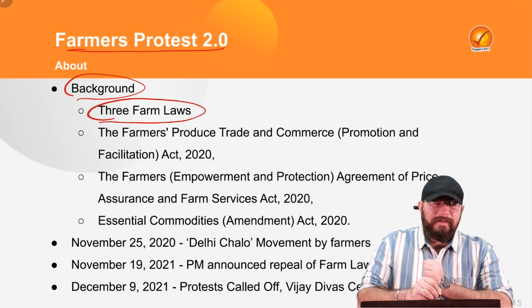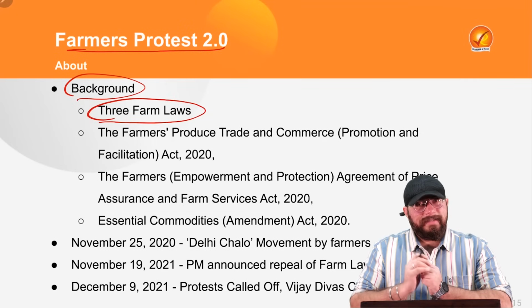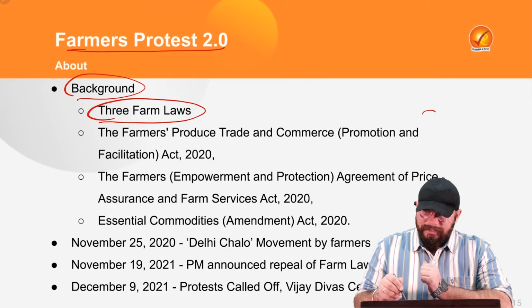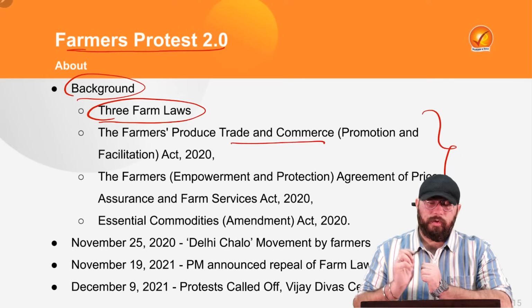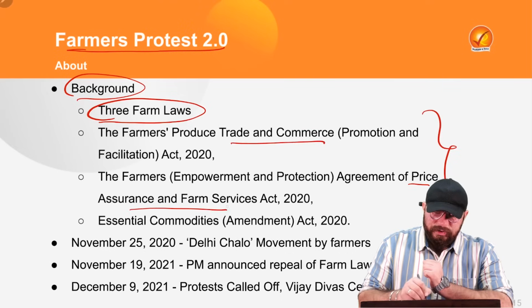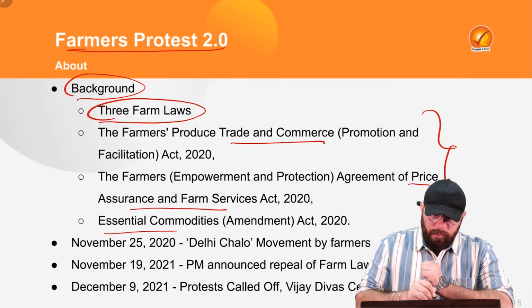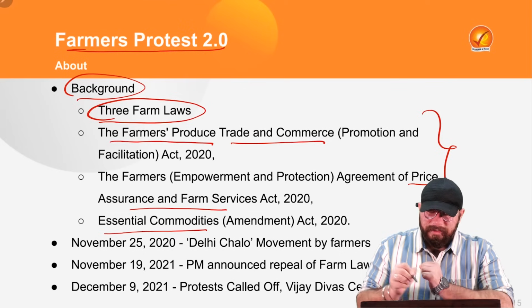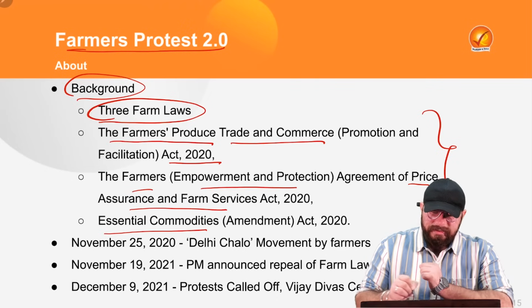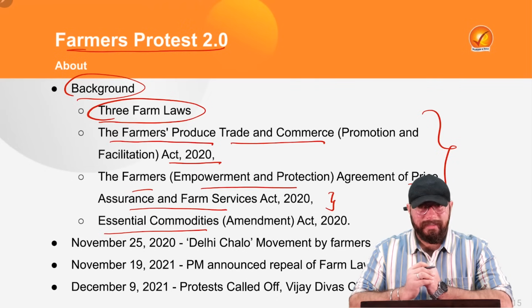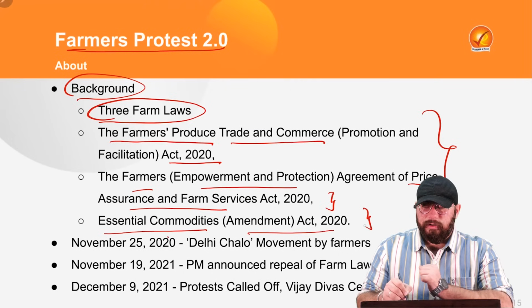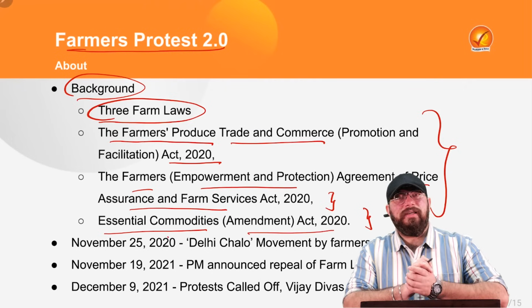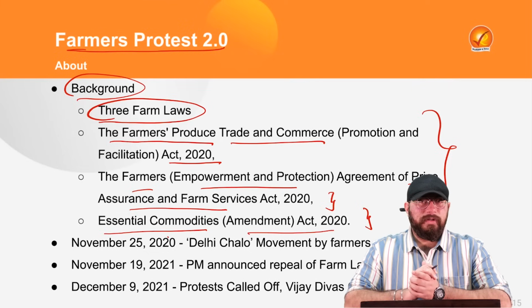Government of India and the Legislature of India, that is the Parliament of India, enacted 3 farm laws. These farm laws were associated with trade and commerce, with price assurance and farm services, and were also related to essential commodities. So these were the 3 farm laws: the Farmers Produce Trade and Commerce Promotion and Facilitation Act of 2020, the Farmers Empowerment and Protection Agreement of Price Assurance and Farm Services Act of 2020, and the Essential Commodities Amendment Act of 2020.